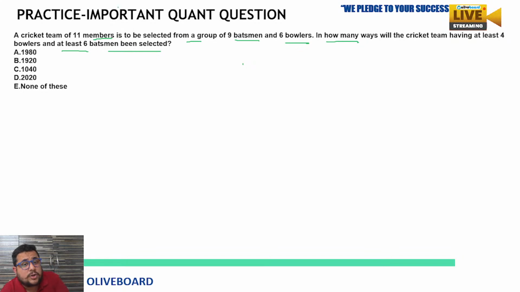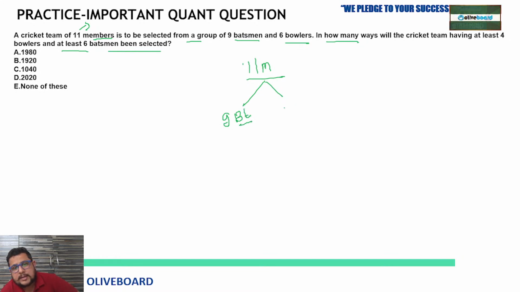See, a cricket team of 11 players, 11 members. As we all know, how many members can there be in a cricket team? 11 members. So for the 11 player team, those 11 members need to be selected from 9 batsmen and 6 bowlers. 9 batsmen and 6 bowlers. Clear?